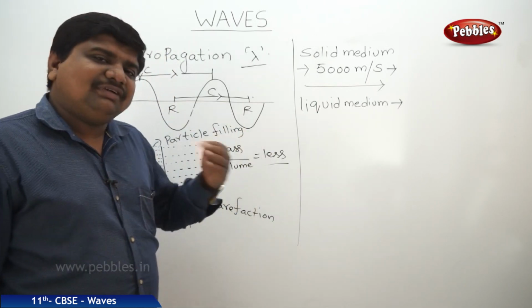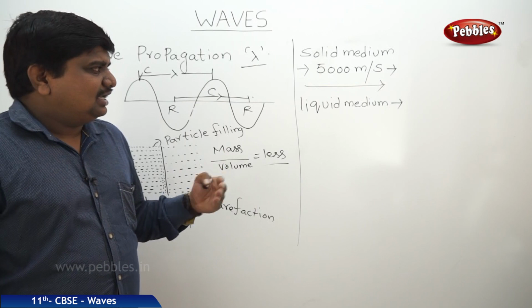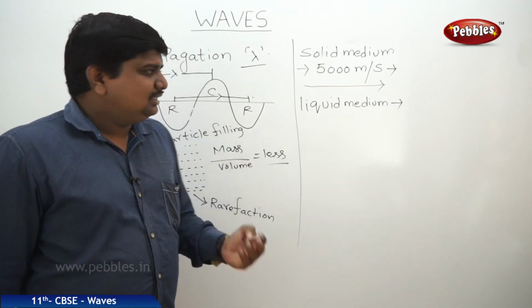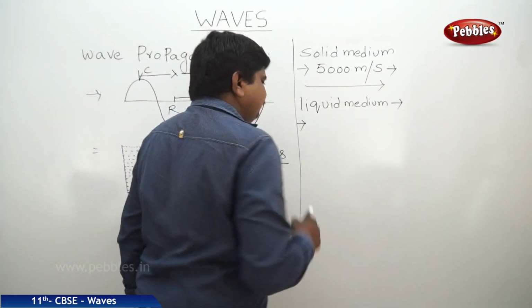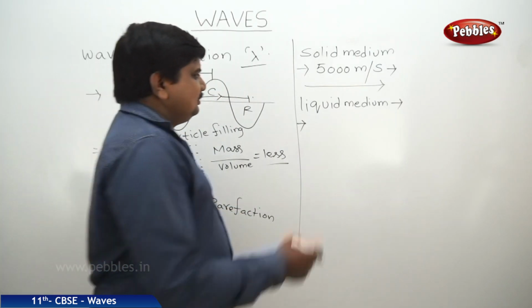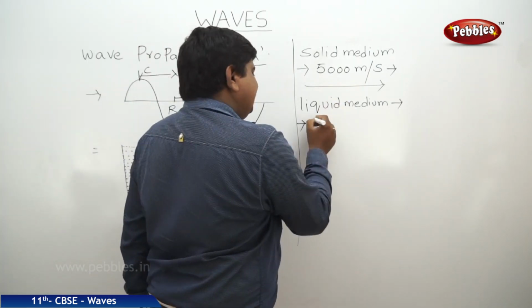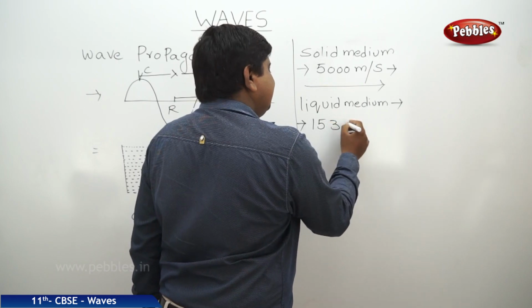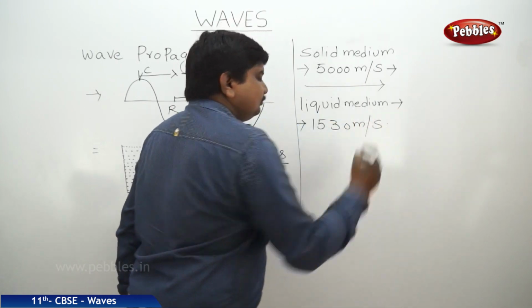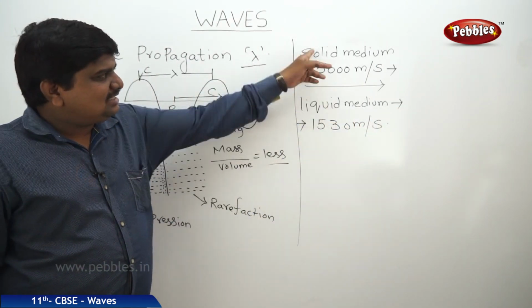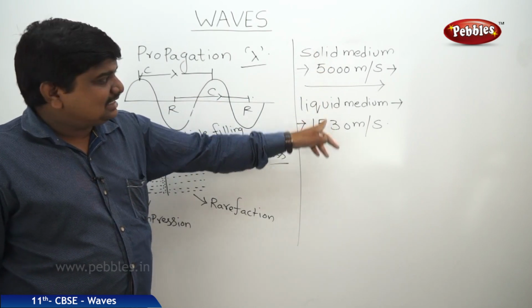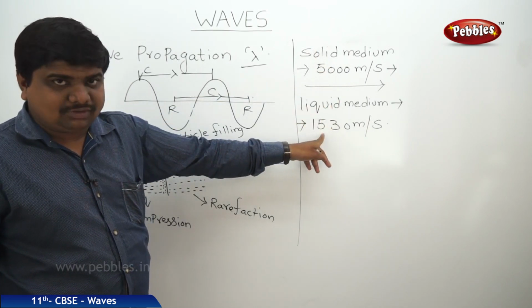These waters have different density also, with respect to the impurities placed in them. So if you see drinking water or any sea water, the speed of sound in that given medium is 1530 meters per second. That means as the density decreases, there is a possibility for a decrease in the speed of sound also.